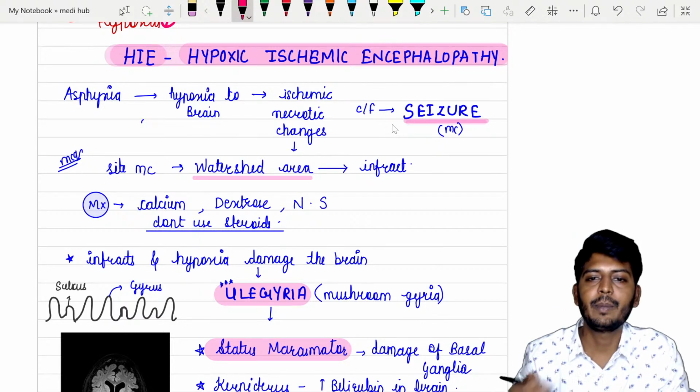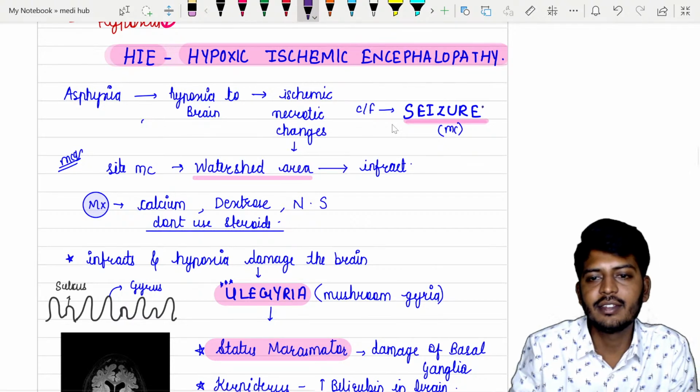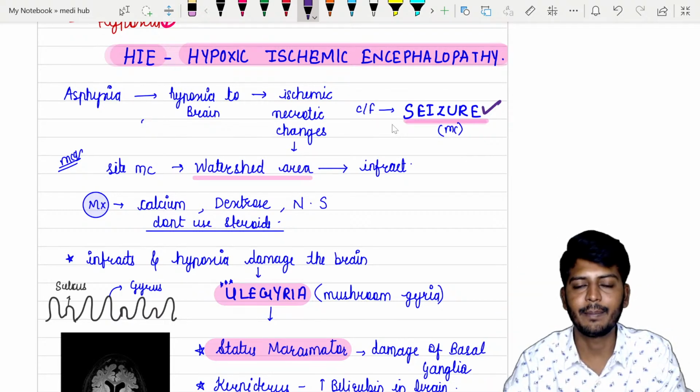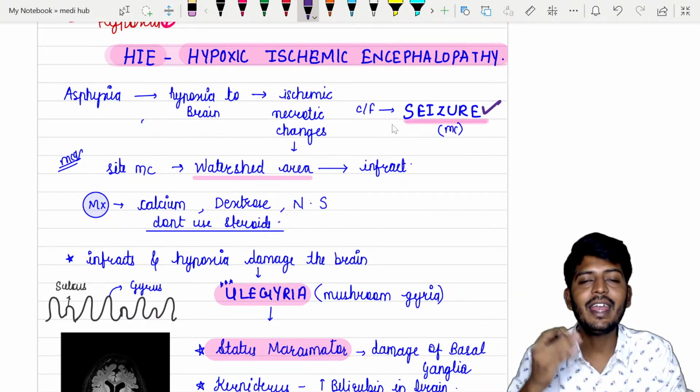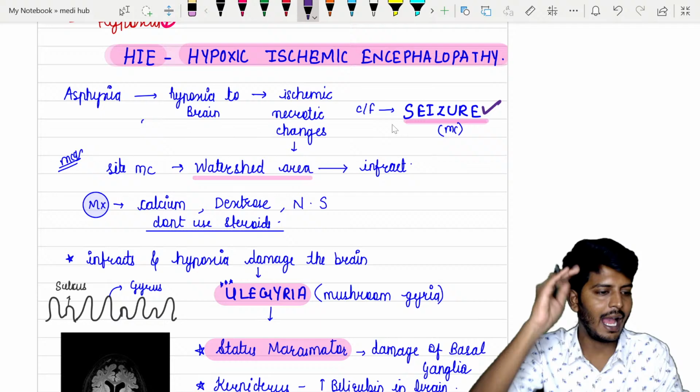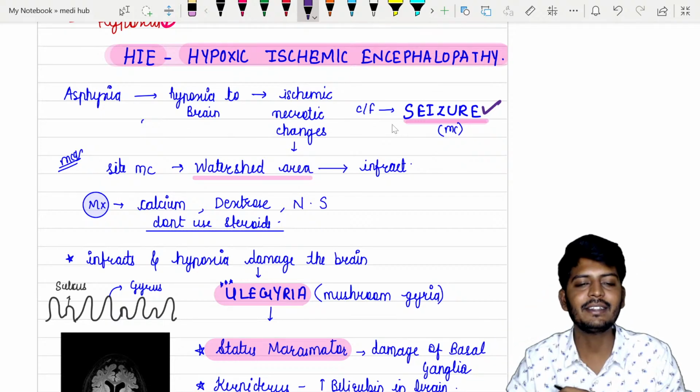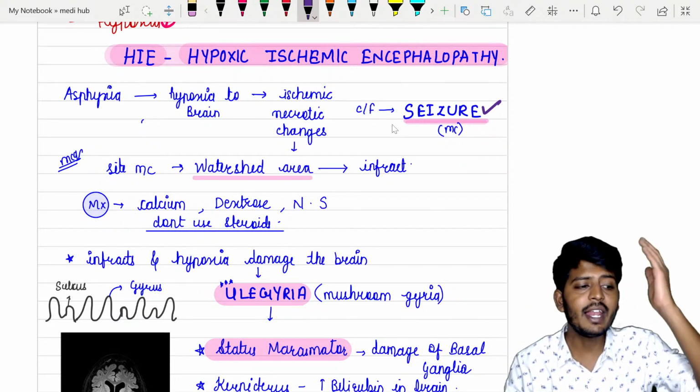Hypoxic ischemic encephalopathy का most common feature is seizures. Why? Because of lack of blood supply to the brain. So in the brain, where exactly, if blood supply is cut down? Now the question comes, sir, कौन सी area suffer करेगा?